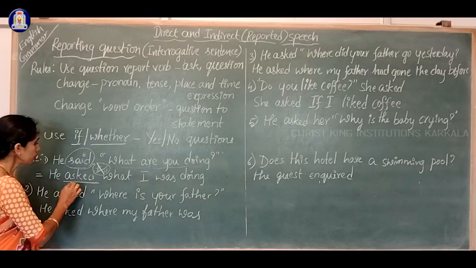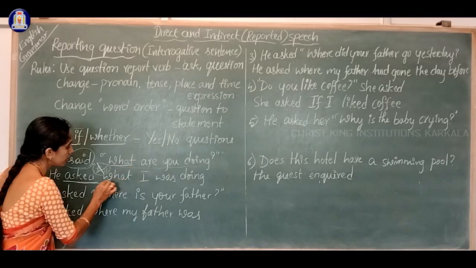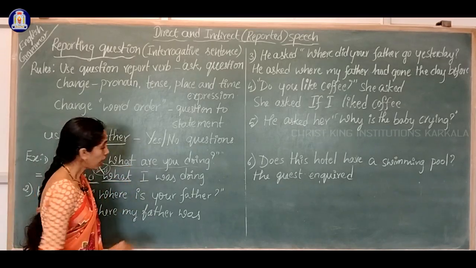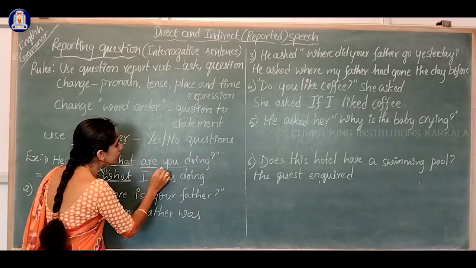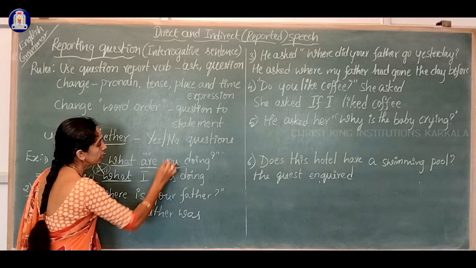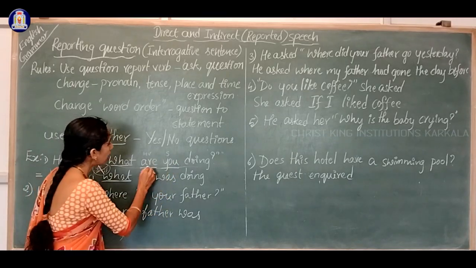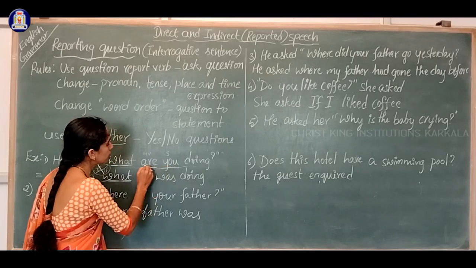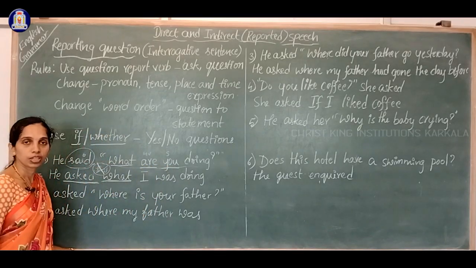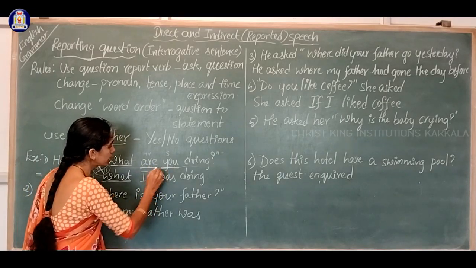Okay? So he asked. The WH word remains as it is here. Then look at how the word order is changed. This is the helping verb, right? And this is the subject. Now the order of the subject and the helping verb is changed. It is interchanged. In the place of the helping verb, the subject has come.